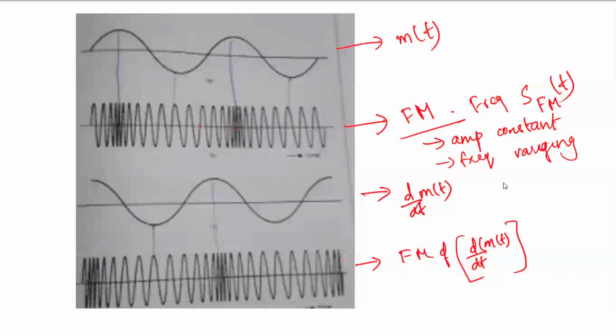So basically then what will be this signal for this one? For a signal m of t, what is this wave? This is FM of d by dt of m of t, and PM of m of t. Can you digest that?